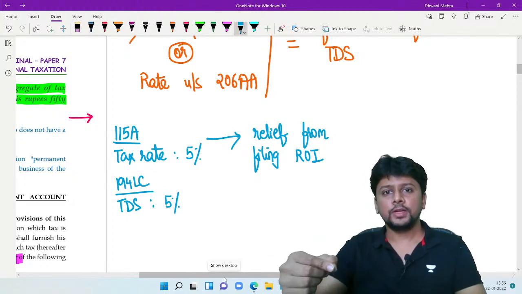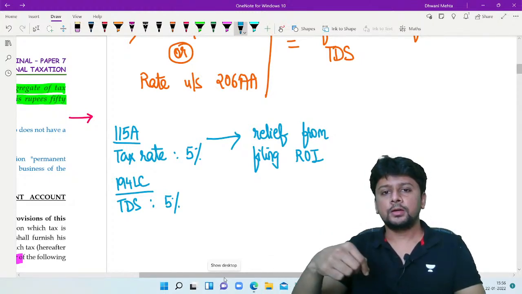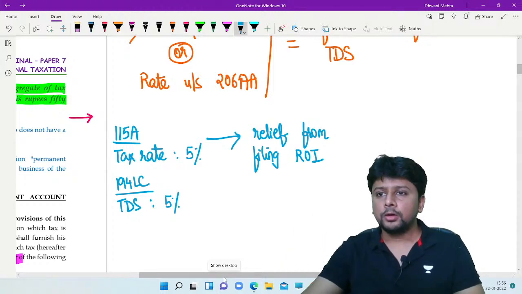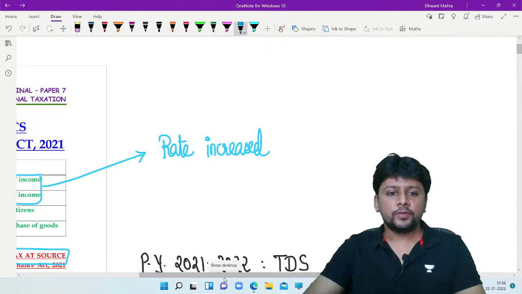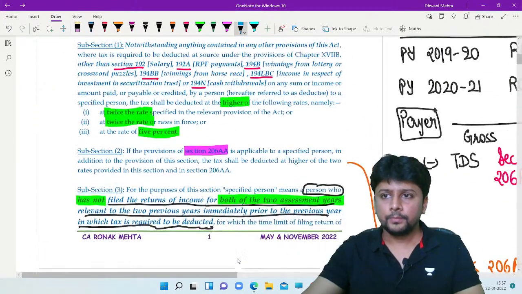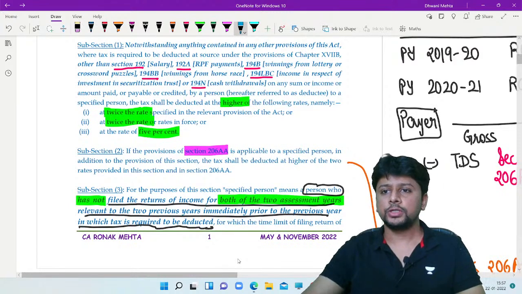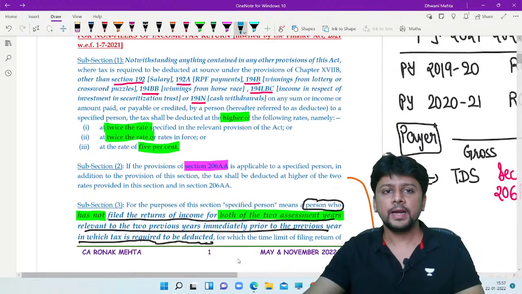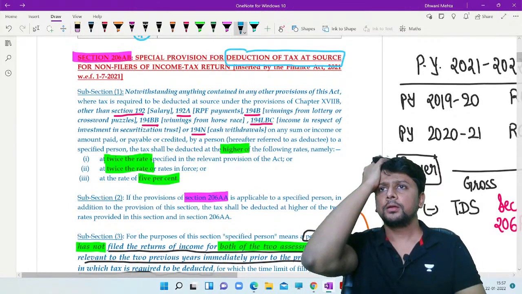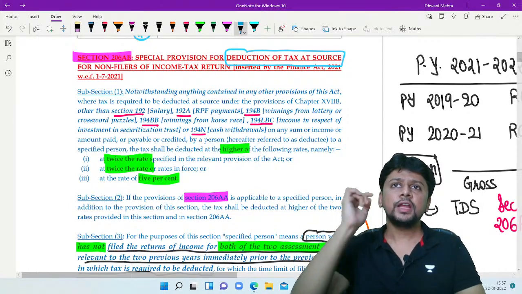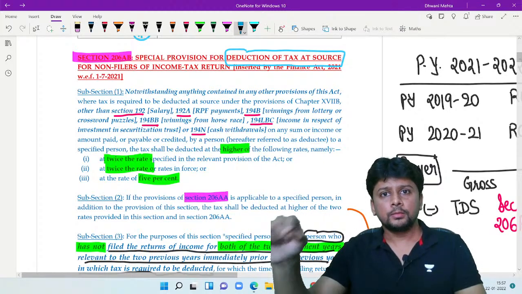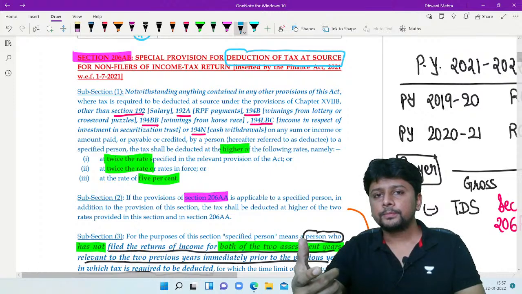Now, as a section of the Income Tax Act, if you are giving a relief from filing return of income to the non-resident, it would be wrong that for the past 2 years, the non-resident who did not file his return gets attracted by this section 206AB in the current year. And now you tell the non-resident, okay, we will deduct TDS at twice the rate. That is wrong because he's not a defaulter. He has not filed his return. He's a non-filer because he was not supposed to file a return.